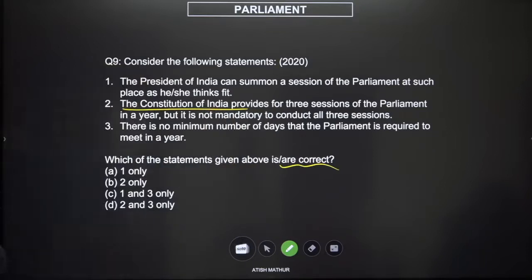Now, this question can be done through a very, very simple trick. A very, very simple trick. All right. Let us try and answer this question.